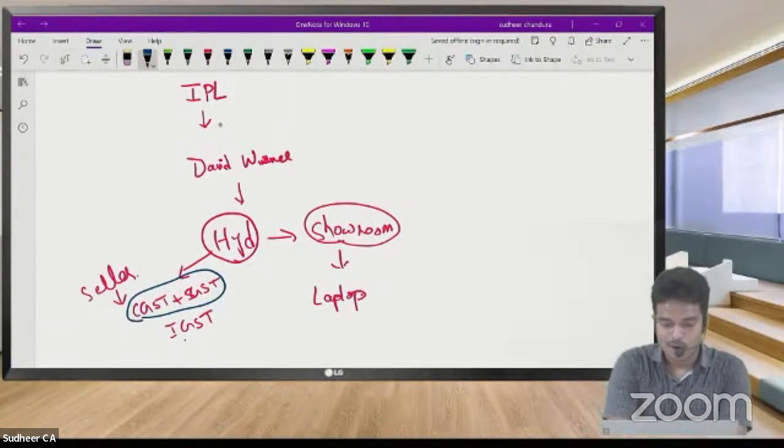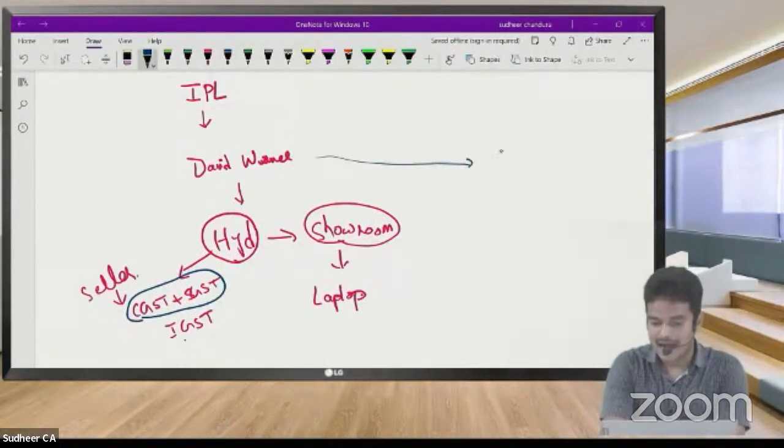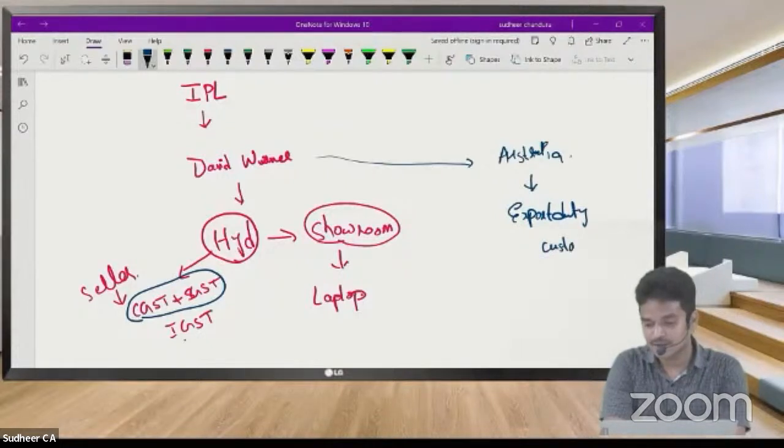But what this Warner will do at the time of going back to Australia, he is going to take this laptop on which he is going to pay export duty. That means nothing but customs duty is required to be paid.